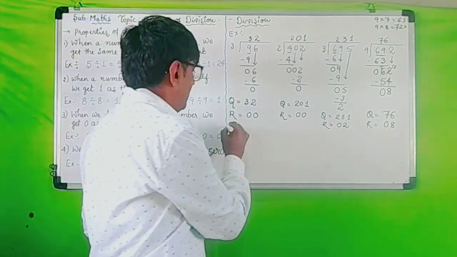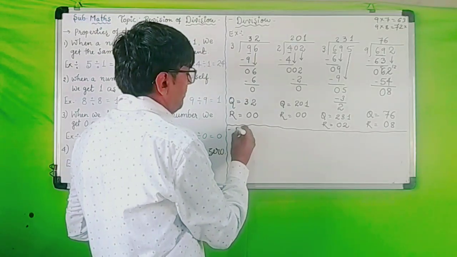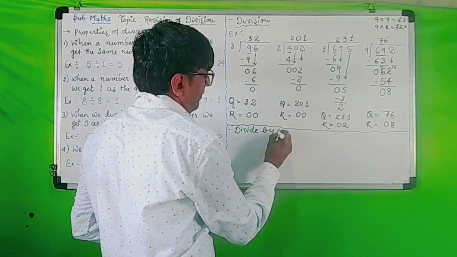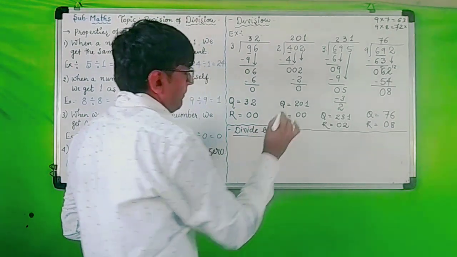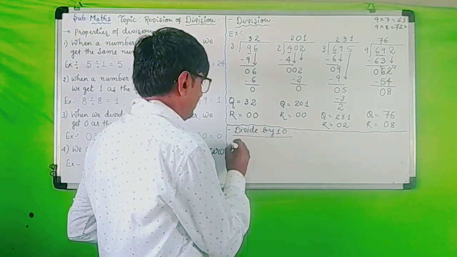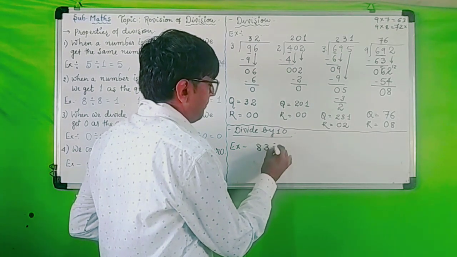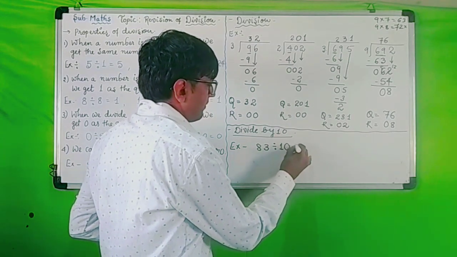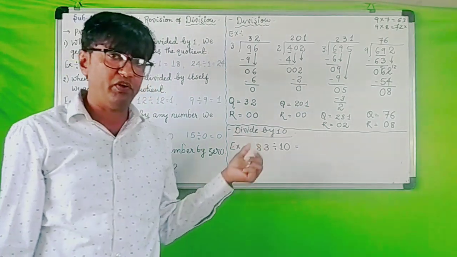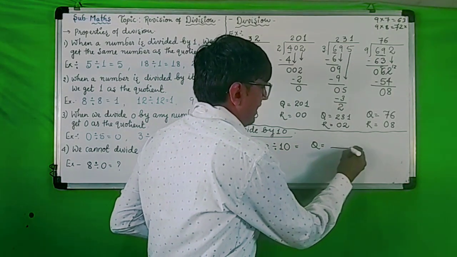Okay. Now I will teach you. We will do the revision of divide by 10 directly. When it is given divide by 10, I will explain with one or two examples. Now suppose 83 divided by 10 is there. Children, whenever we divide by 10, keep in your mind, we have to find out the quotient and remainder directly.